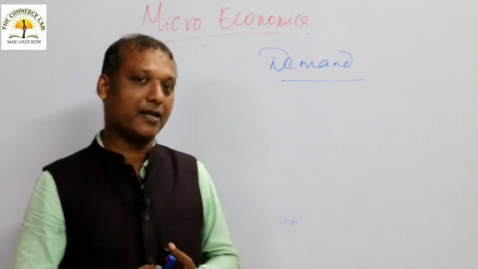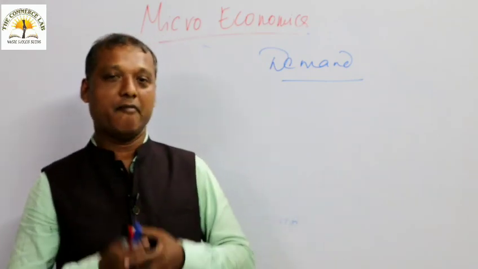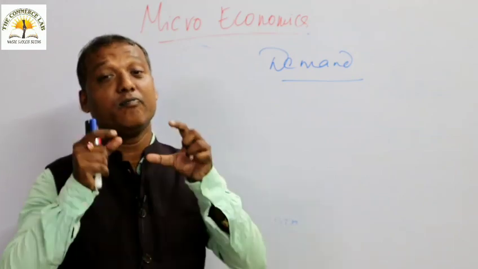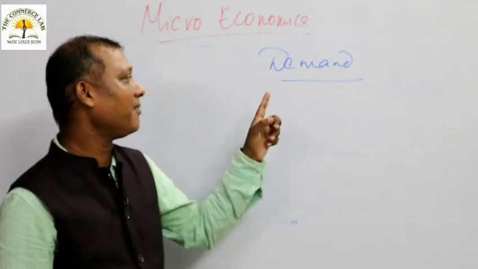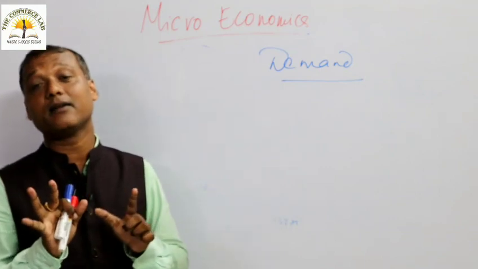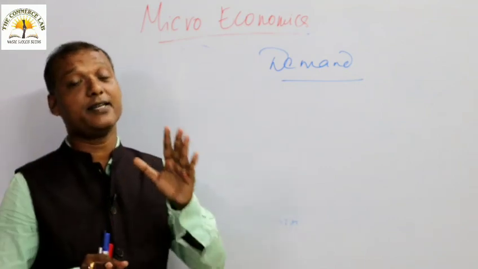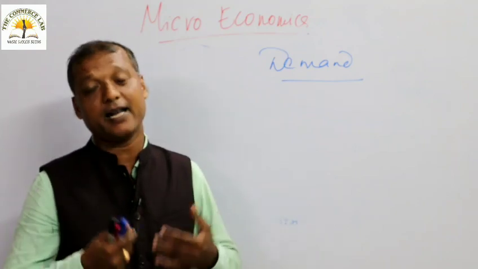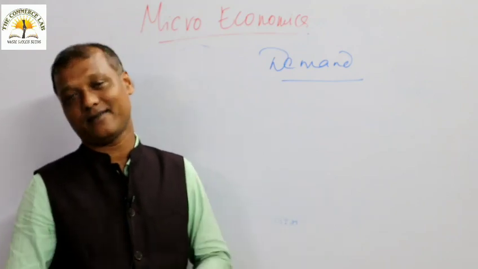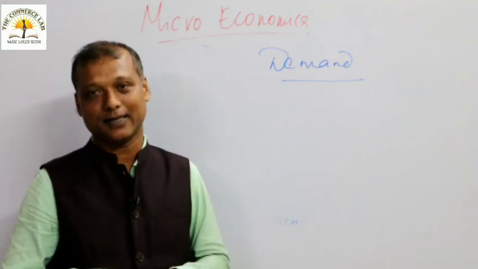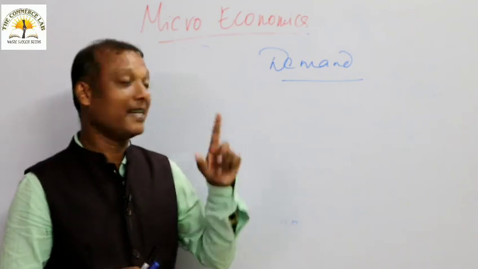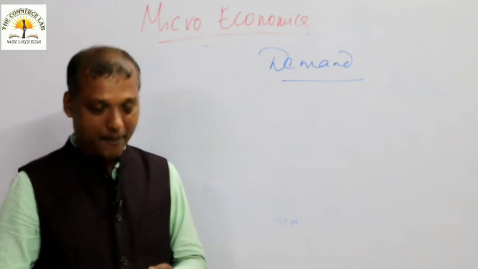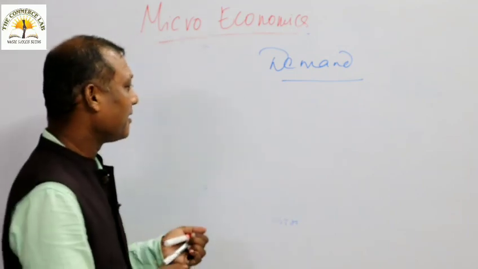When a person expects something, thinks something, desires something, this is the starting point of demand. But that is not called demand. He must have sufficient purchasing power, he must have capacity to pay, and he must have willingness to pay. You should understand that. Demand in economics means desire for a commodity backed by willingness to pay and capacity to pay. Let me write that.